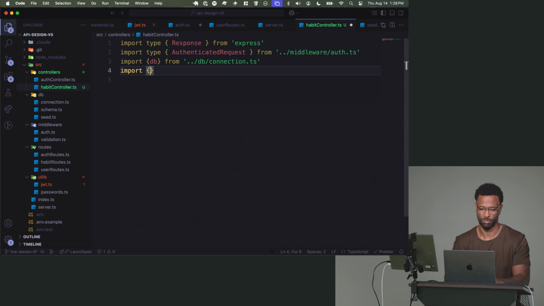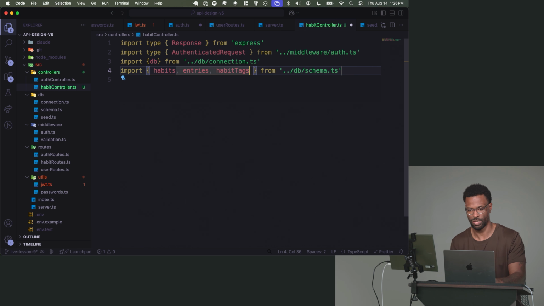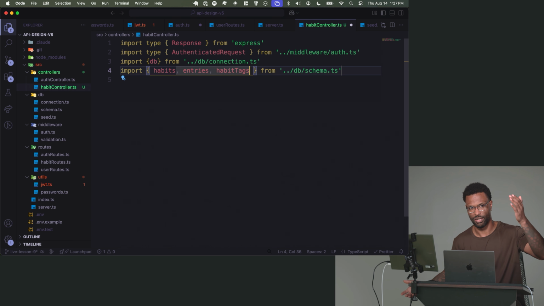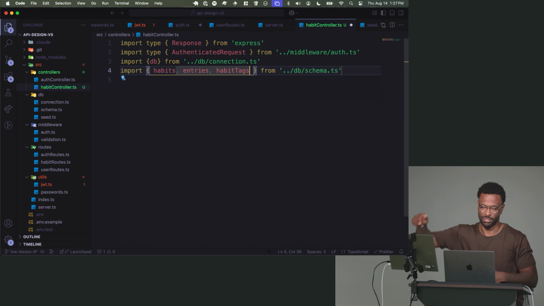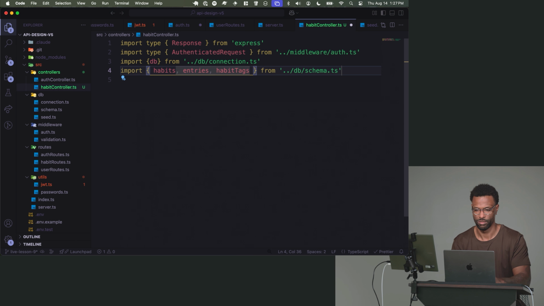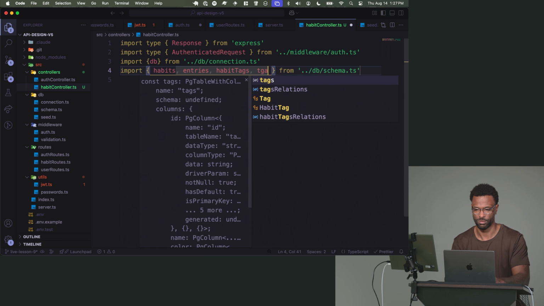Then we're going to import the habits table. And because of relations, we might have the entries table because you can create entries for a habit. You might also have habit tags if someone wants to create a tag or associate a habit with a tag, and we're allowing them to do that through the habit resource. We might also allow them to do that through the tag resource because it's a many-to-many, so it's denormalized. You can do either on either side. You can say, I'm going to create a tag and assign it to these habits, but maybe I'll also want to create a habit and assign it these tags. So either way. And then, yeah, tags for that.